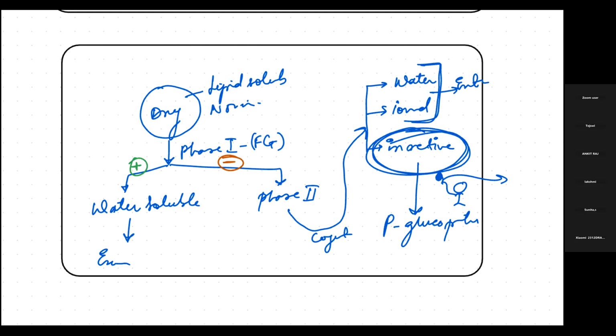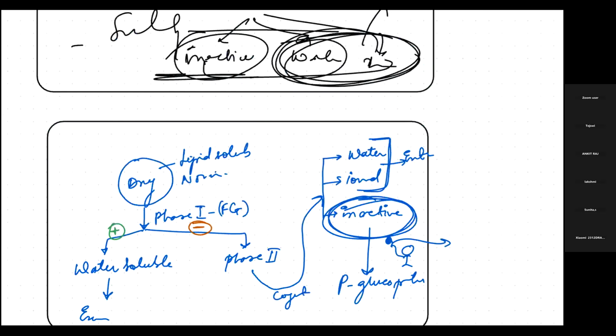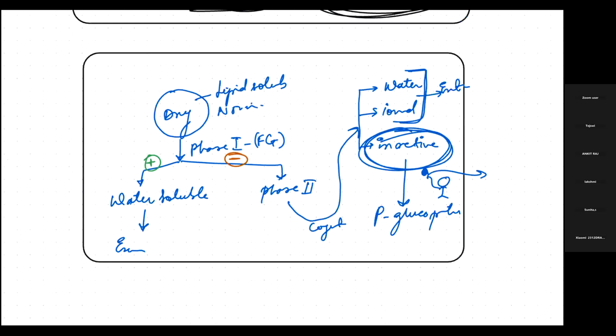Okay, so I hope how this metabolism happens is clear. Now I guess only 2 minutes are left, and we need to discuss a drug and its metabolism, then the consequences of the metabolism and factors that will modify the metabolism. And then we can go with elimination.